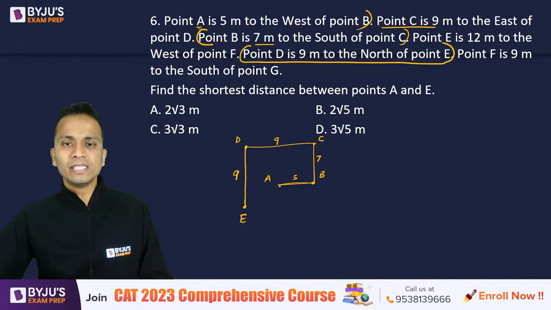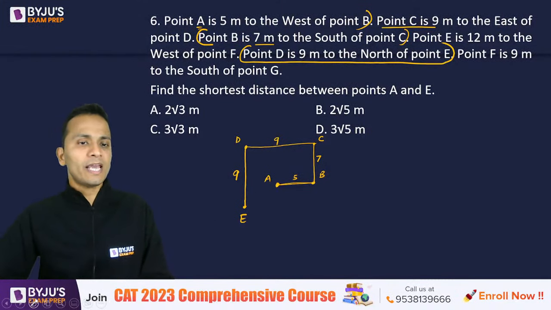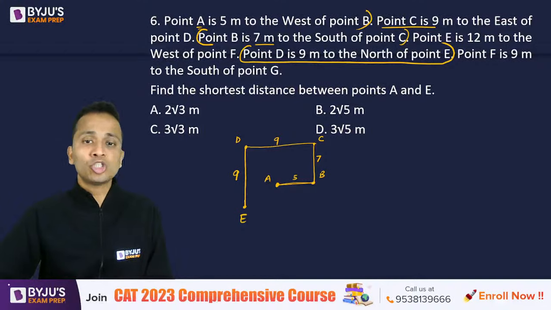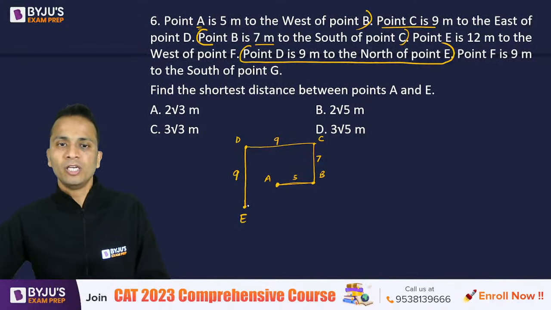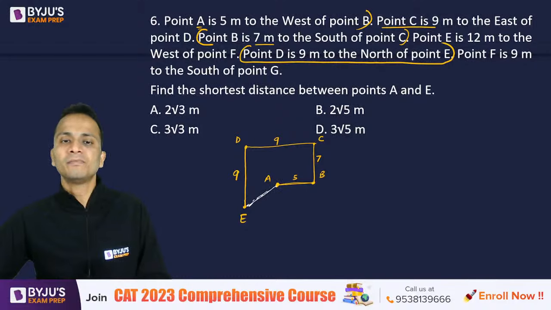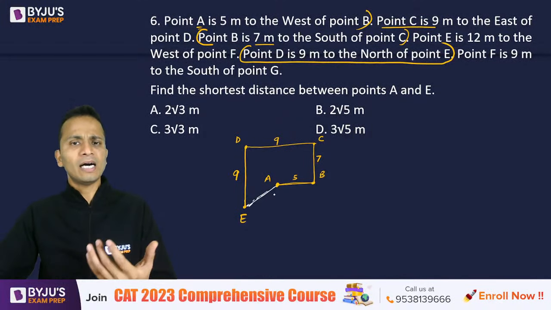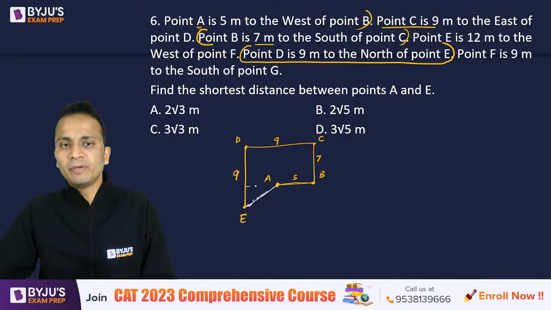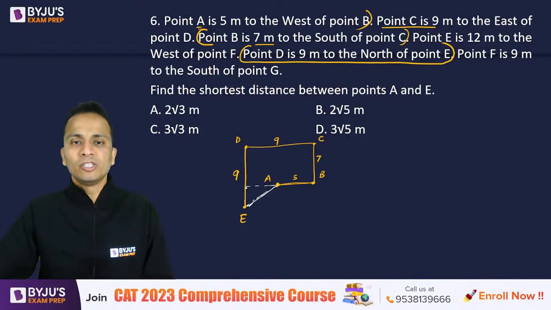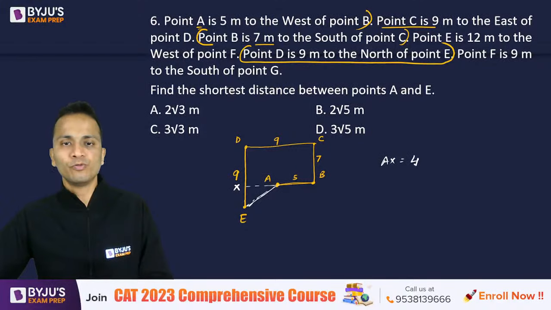Now you will see that I have got both points A and E, and I need to find the shortest distance between these 2 points. So I'll draw a straight line joining points A and E and apply Pythagoras theorem. Let's say I call this point X. The distance AX will be equal to 9 minus 5, that is 4.